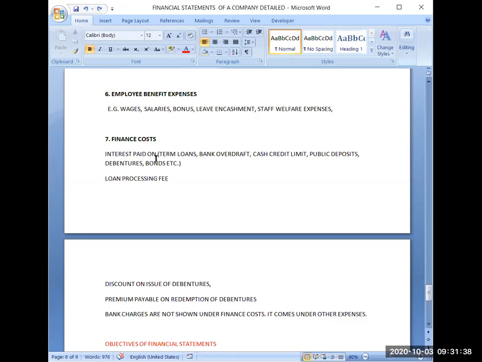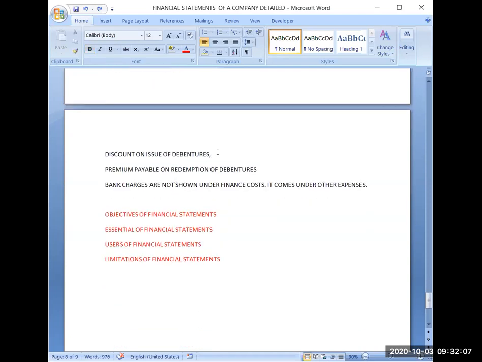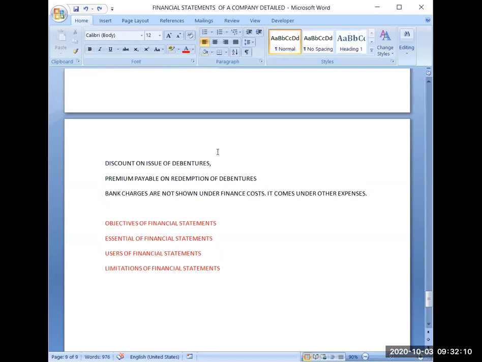Finance cost is interest paid on any long-term or short-term loans, that is termed as finance cost. Interest paid on term loans, bank overdraft, cash credit limit, public deposits, debentures. These all you can see, these are either your long-term loans or short-term loans. Sometimes if you are getting loan from banks or any other financial institution, you have to pay some loan processing fee also. Whatever discount on debentures you are giving, that is also finance cost. Whatever premium you are giving on the redemption of debentures or preference shares, that will also be finance cost.